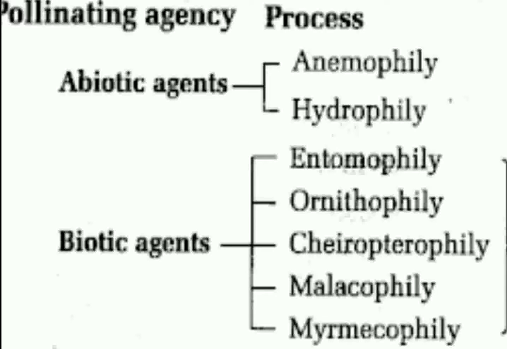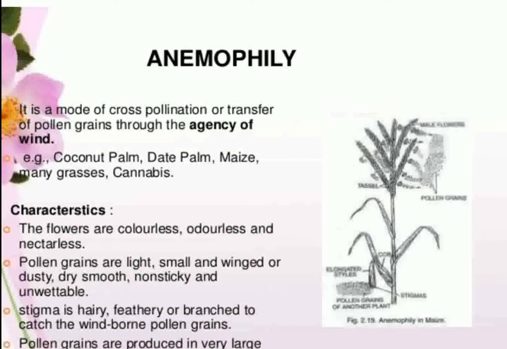Among the abiotic, we have anemophily and hydrophily. Whereas the living organisms, when they play a role in causing pollination, it could be entomophily, ornithophily, chiropterophily, malacophily, then myrmecophily. We shall be discussing these one by one. First is anemophily. It is the mode of cross pollination or the transfer of the pollen grains through the agency of wind. It occurs in coconut, palm, date palm, maize, many grasses, and cannabis.